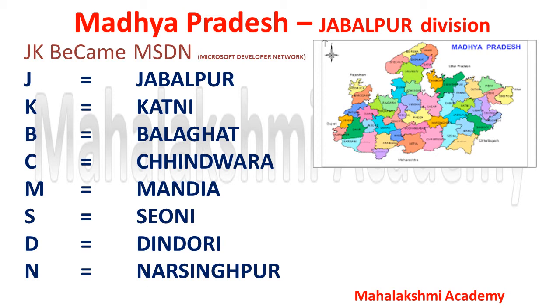So J stands for Jabalpur, K stands for Katni, B stands for Balaghat, C stands for Chhindwara, M stands for Mandla, S stands for Seoni, D stands for Dindori, and the last N stands for Narsinghpur. So Jammu Kashmir became MSDN will help us to learn the districts which come under the Jabalpur division.